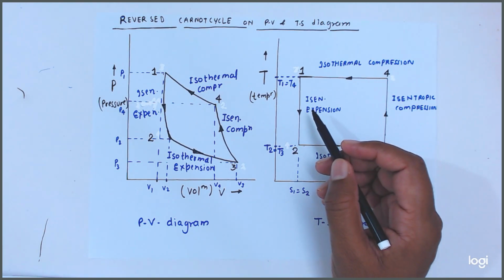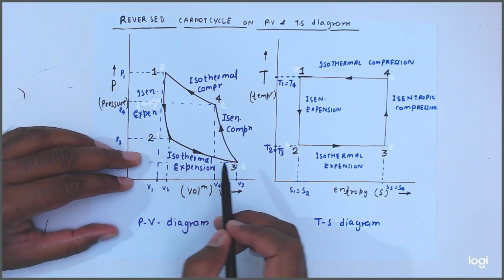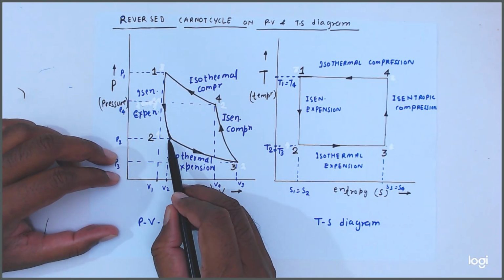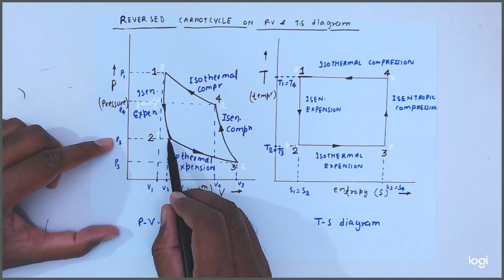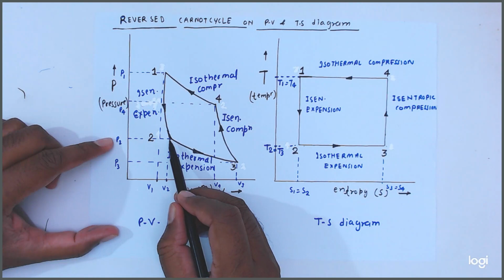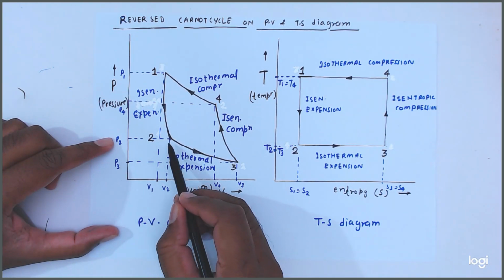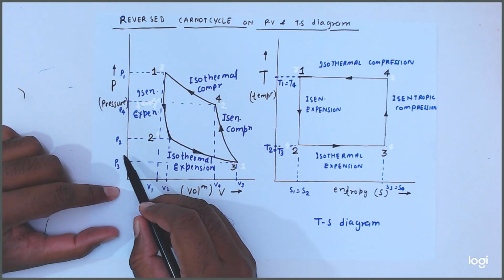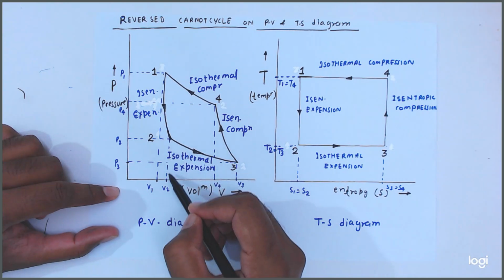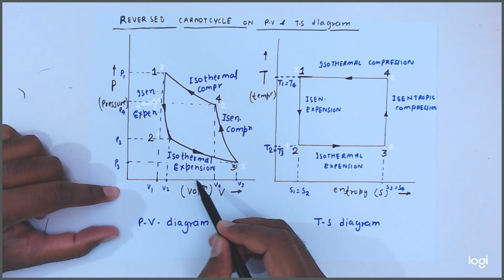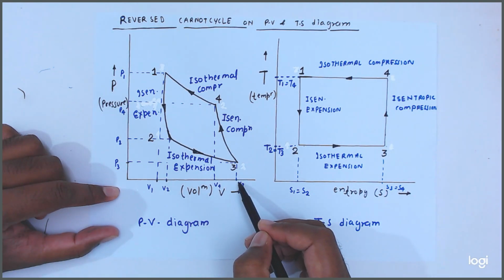Okay, understand? Process 1 to 2. Then process 2 to 3, friends. Here what is the effect on pressure? So pressure also, see here, this is the pressure P2, this is the pressure P3. So pressure is decreasing. And volume, what about volume? This is the volume V2, this is the volume V3. So specific volume is increasing from V2 to V3.